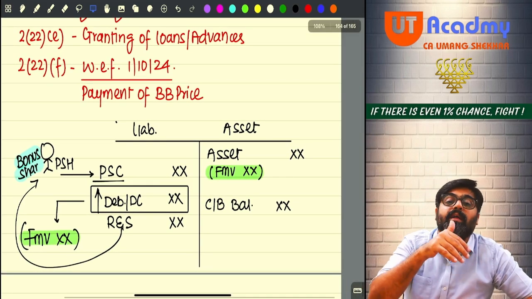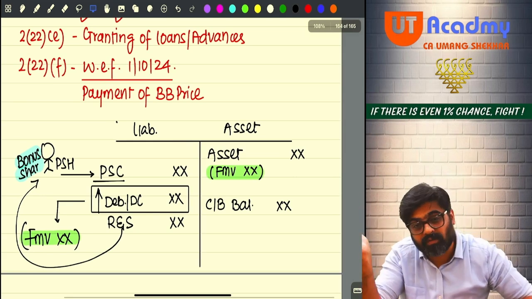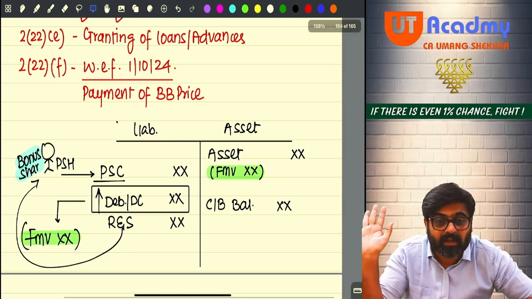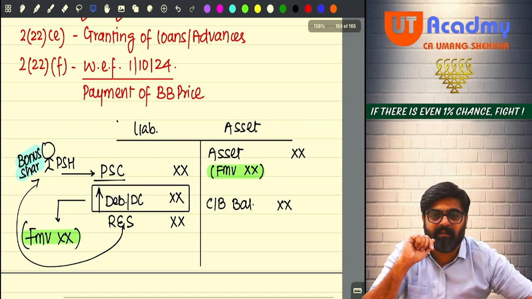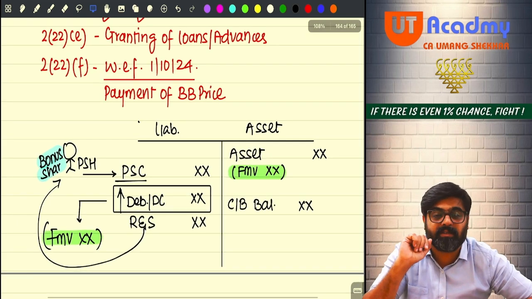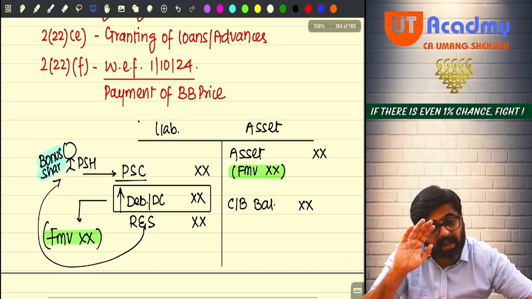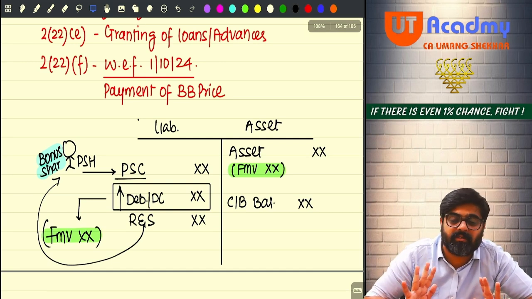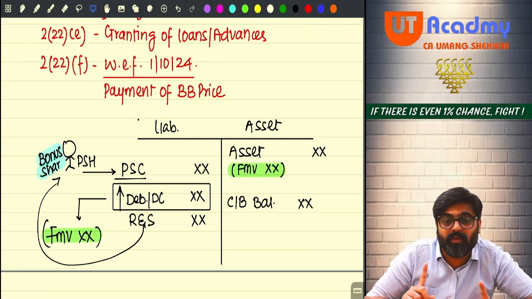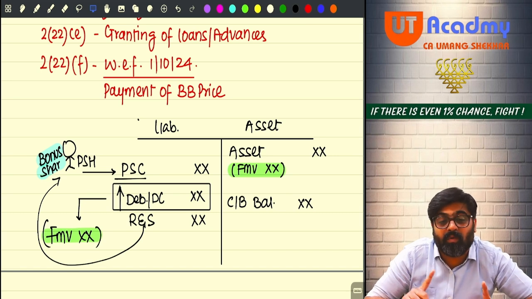It will be treated as deemed dividend to the extent of reserves as on the date of liquidation. Done, sir? As on the date of liquidation. Anything over and above that will be for your shares, which you will now transfer on what? Liquidation to the company.